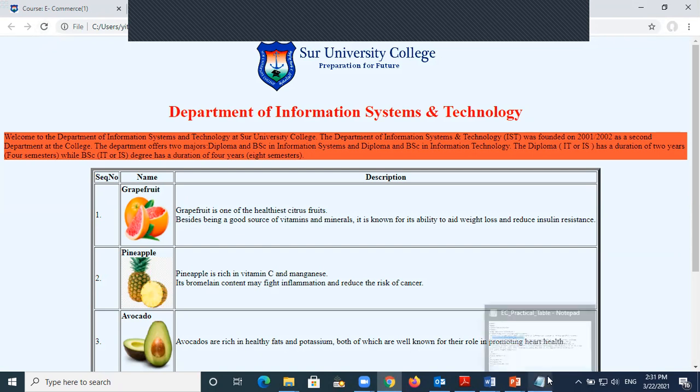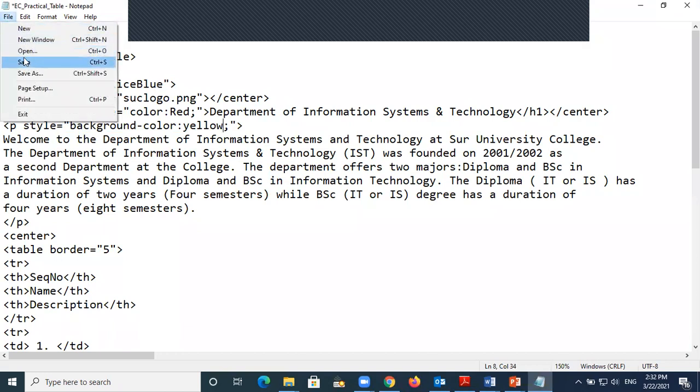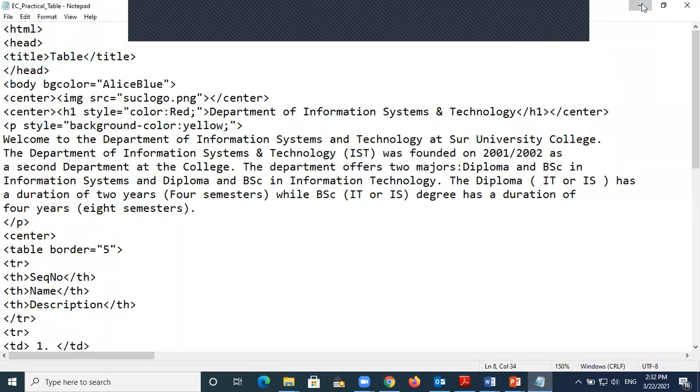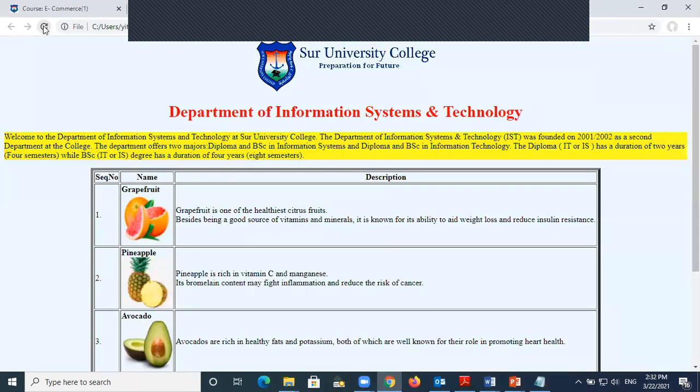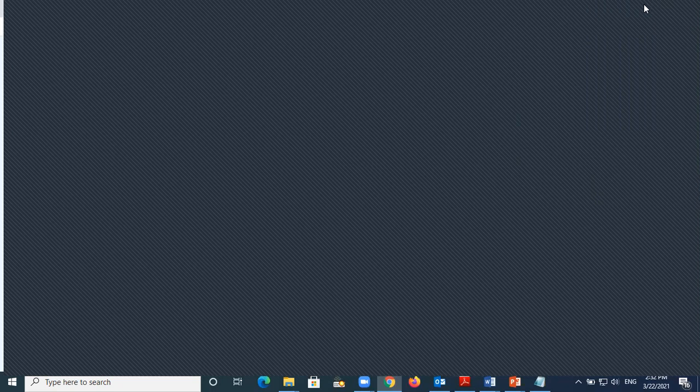I have only these things. Now let me change to another one called yellow, Y-E-L-L-O-W. Let me save it. File, save, and refresh. See, this is yellow. And here there are two differences. The font color is changed, and this here is called highlighting. So these are the things that you can do, inshallah.